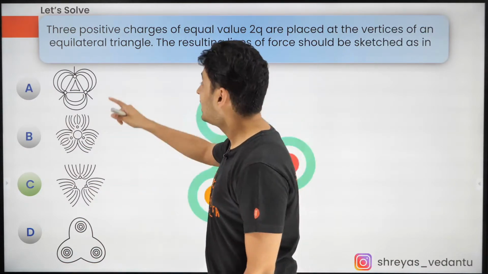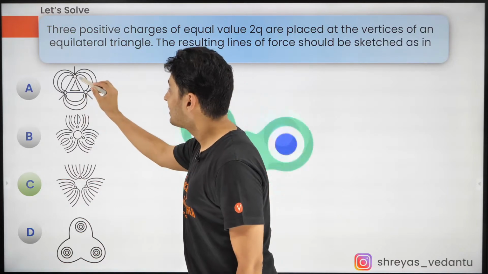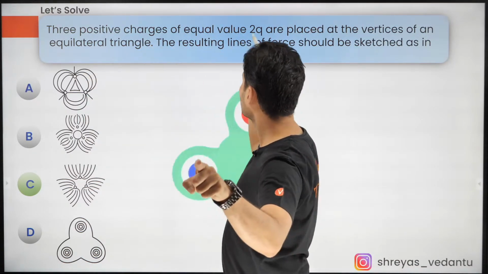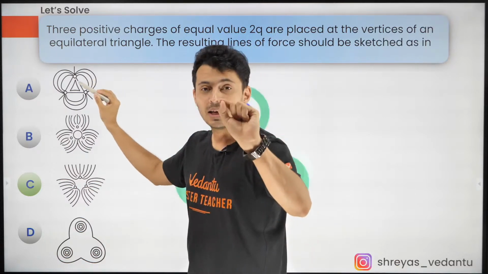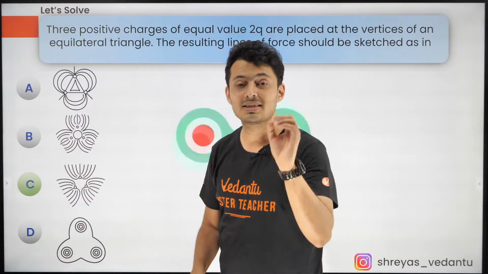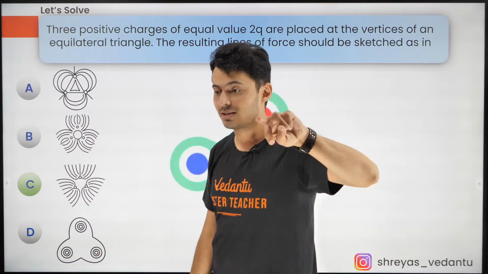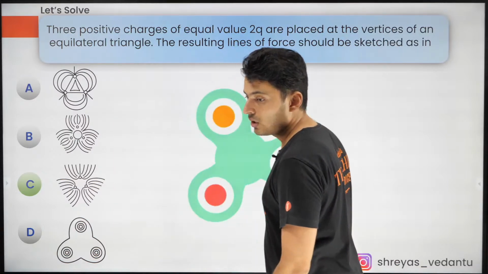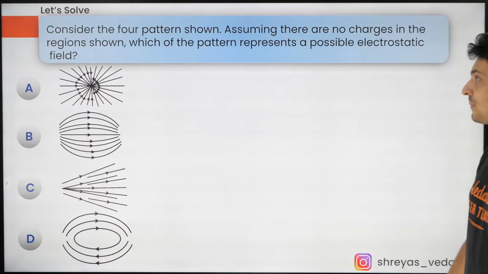No, Chandrakant Patil, that is not possible because they are starting and ending here, and all of them are the same charges. Do you see that? Equal. So they can start, but they cannot end on the same charge because the sign is the same. They can only end on the opposite charge. I hope now it is clear. All right, let's get going to the next one.